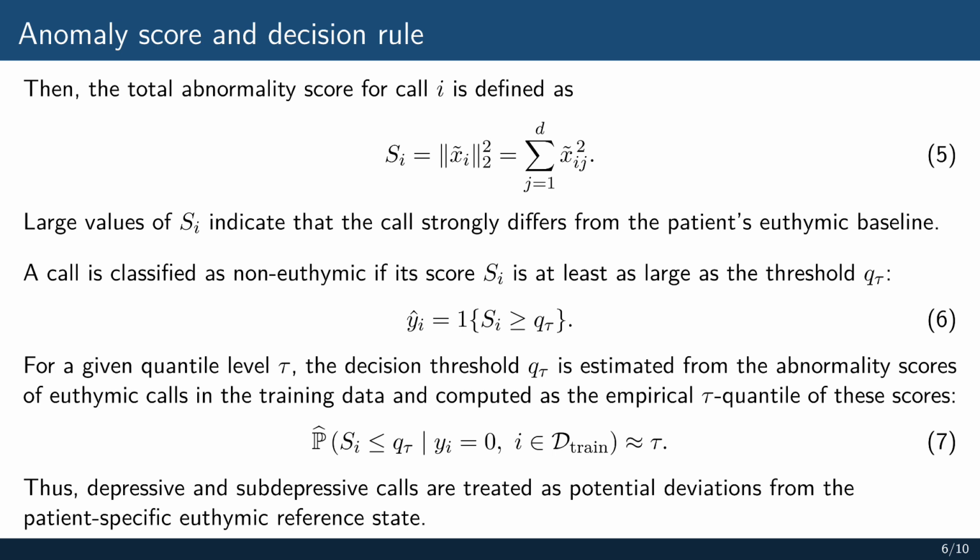The threshold Q_tau is estimated from the abnormality scores of euthymic calls in the training data. More precisely, it is the empirical tau quantile of the euthymic training scores. So, the parameter tau controls how conservative the anomaly detection is. Higher values of tau produce a higher threshold, and lower values make the model more sensitive to deviations.